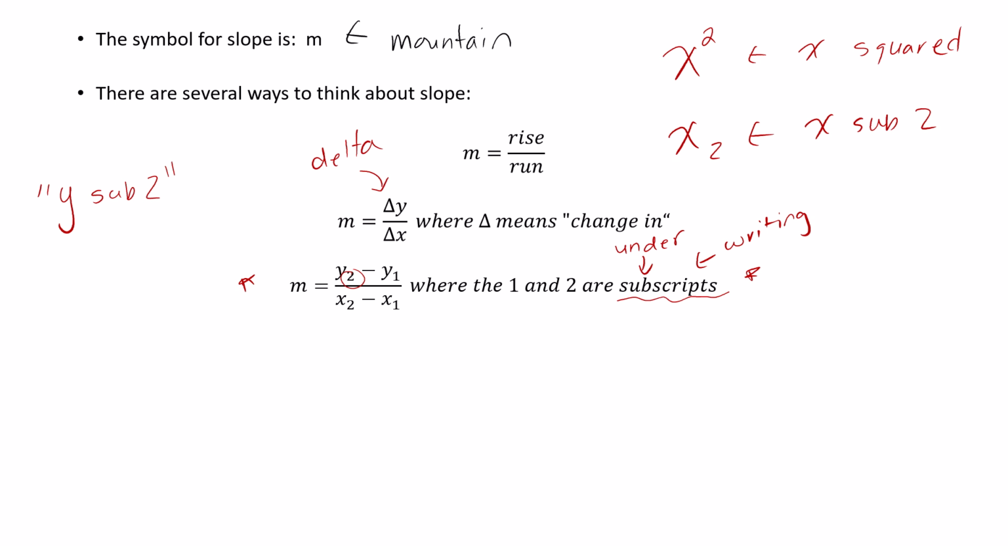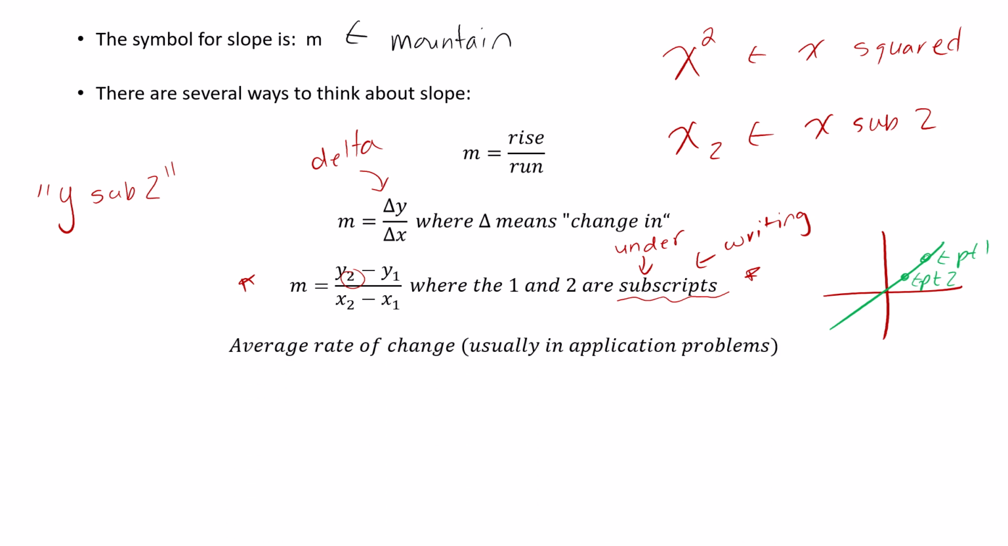So if you think back to what I was doing, every time I was finding the slope, I was picking 2 points. And so the subscripts are just a way of saying, hey, that's point 1 and that's point 2. And so you've got the y for the second point minus the y from the first point over the x from the second minus the x from the first. We'll look at that in more detail.